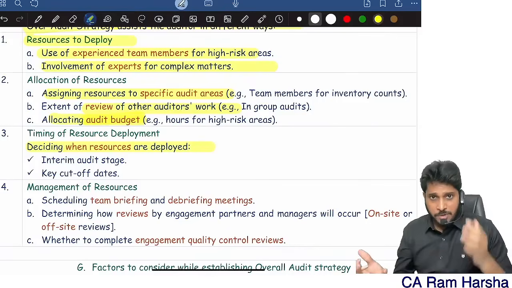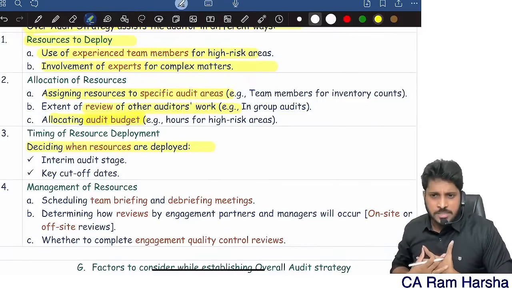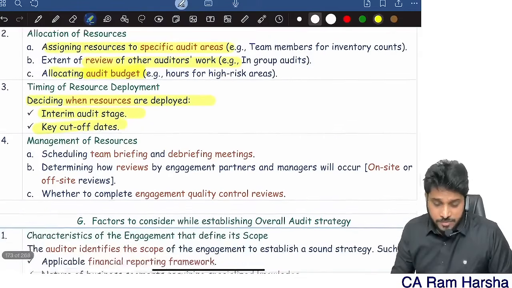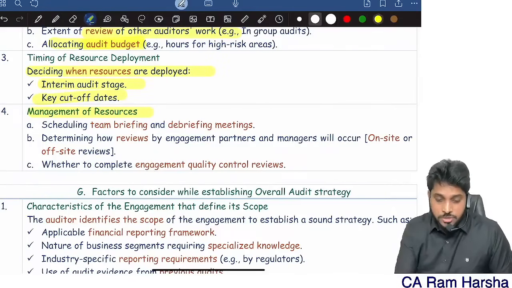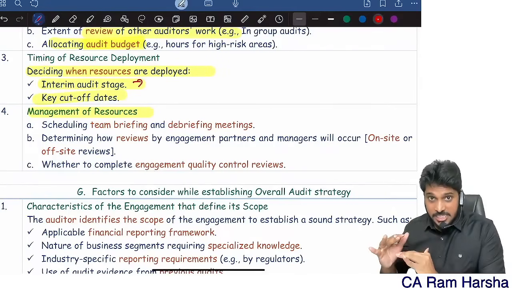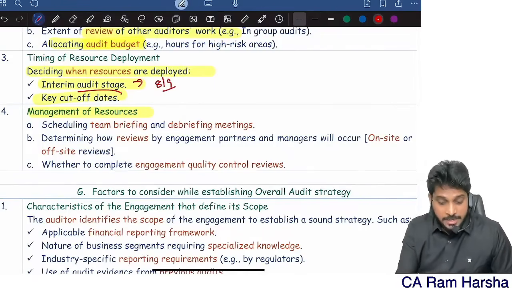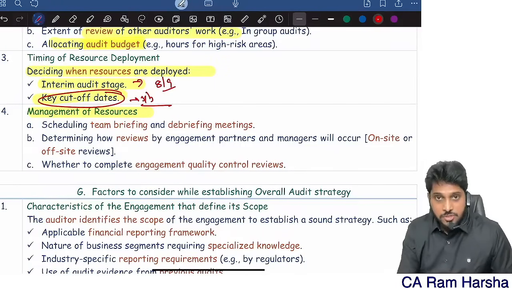Resources means what? Manpower. For auditors, what is the resource? Manpower. And interim stage, key cutoff stage, all that. Management of resources. In the initial stages of audit, I may do the audit with 8 or 9 members, for example. But at the cutoff date, as on 31st March, because I need to finalize the audit, I want 15 team members. So timing of resources.